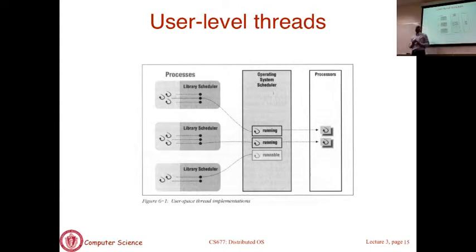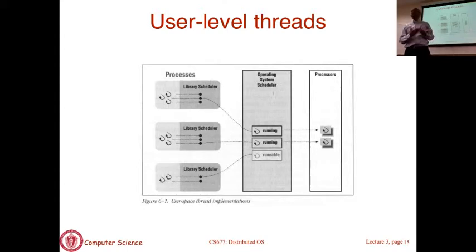So it's a 2-level scheduling decision where the OS first picks a process to run, and the thread scheduler in the user library then decides which of the threads inside that process will actually run. Scheduling of threads inside the process is done by a library in user space. Scheduling of processes is done by the kernel in kernel space. Okay, so that's what a user level thread is.